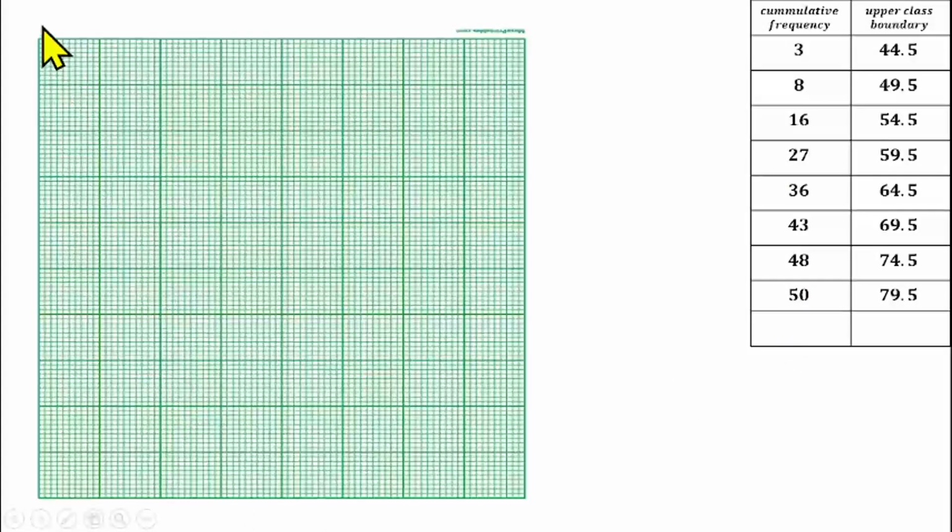So I will draw this axis for my cumulative frequency, which is labeled cumulative frequency, and this place will represent our upper class boundary, represented by UCB. Then I will need to label the axes as well. We can see that the highest number in cumulative frequency here is 50. So I will need to find a scale for my y-axis, which is represented by the cumulative frequency. So I have like 10 buses here.